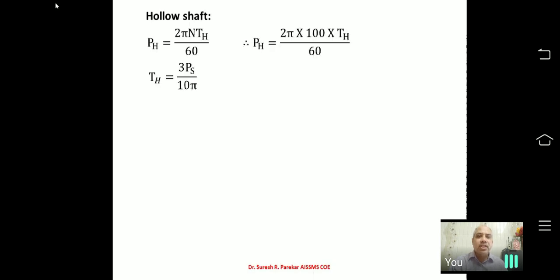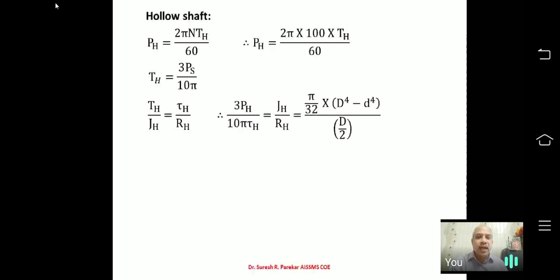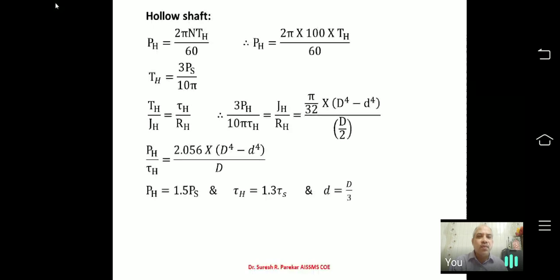Once I know these two relations, and we know the relations between the hollow shaft and the solid shaft, that is for your power and for your shear stress, now you can see over here the second one, that is the hollow shaft. For the hollow shaft we have this Ph upon tau h, which is equal to 2.056 into D to the power 4 minus d to the power 4 upon D. The relation is given Ph equal to 1.5 Ps, and tau h is given 1.3 tau s, and small d, that is the inner diameter, is given as capital D by 3.